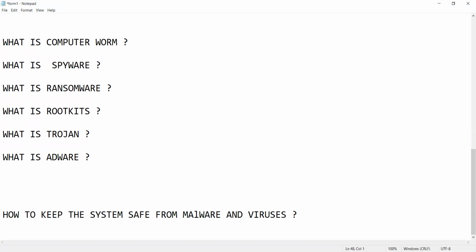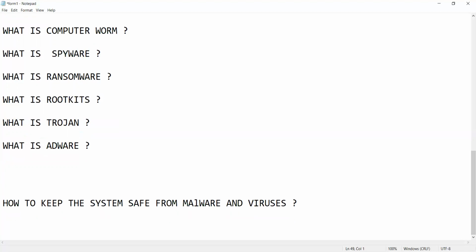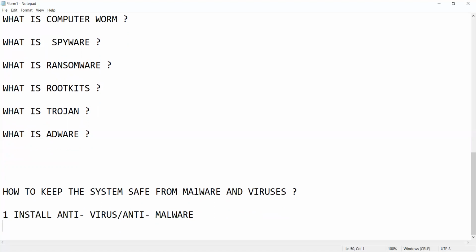There are some steps you can follow to protect yourself from any virus attack. What are the steps? First, install antivirus or anti-malware software. Okay, this is the first step.